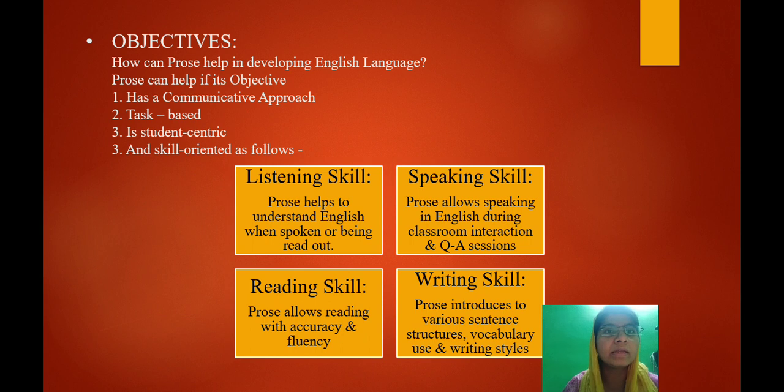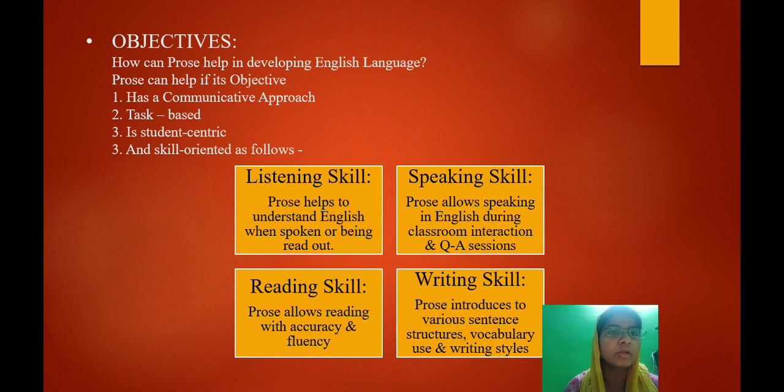Let's say listening skill. It is going to develop the art of listening, that when a person is speaking English or reading English out loud, the student will be able to understand it. Speaking skill, once again, maybe that won't be while you're reading prose as such, but while you're interacting with the teacher. So what does the author mean by saying this and that, or why is the character behaving in such a way? When you're interacting with your teacher, or when the teacher is responding to your question, that whole interaction will help you to develop your speaking skill.